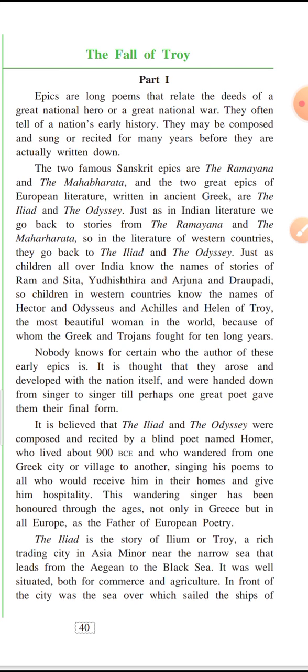Now it is believed that the famous epics, the Iliad and the Odyssey, were composed and recited by this blind poet Homer, who lived about 900 BCE.